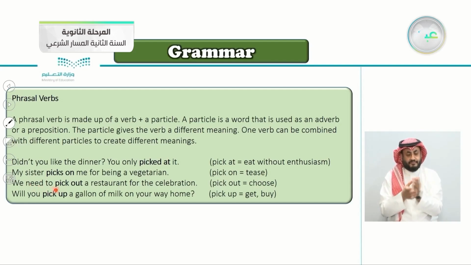We need to pick out a restaurant for the celebration. This is the third one here. So pick came with a third preposition here, out. Again, we need to pick out a restaurant for the celebration. Here, pick out means choose. Where do you want to go? You pick out any restaurant. So pick out means choose.